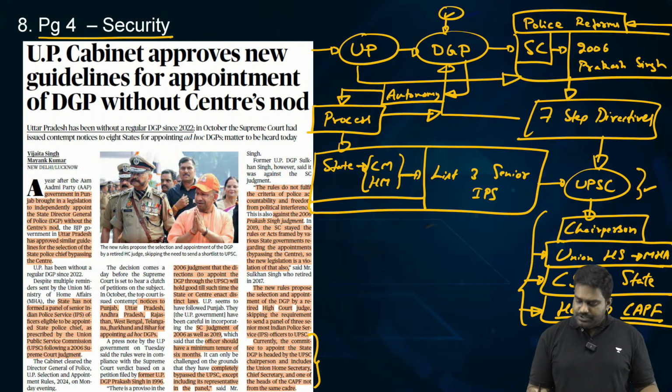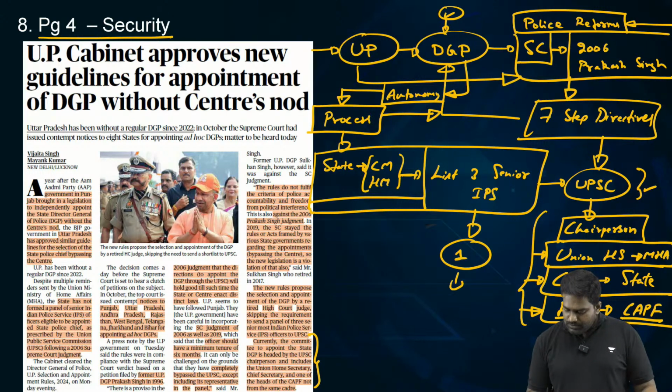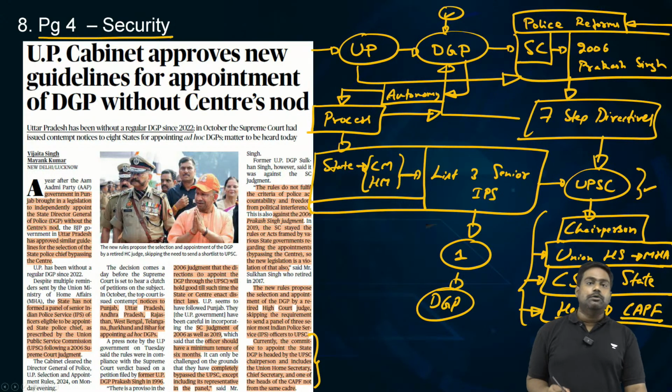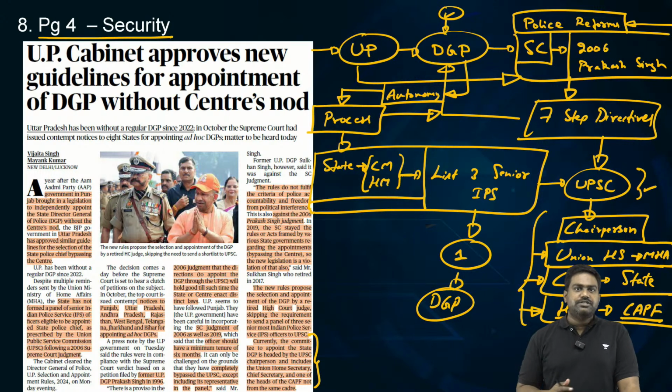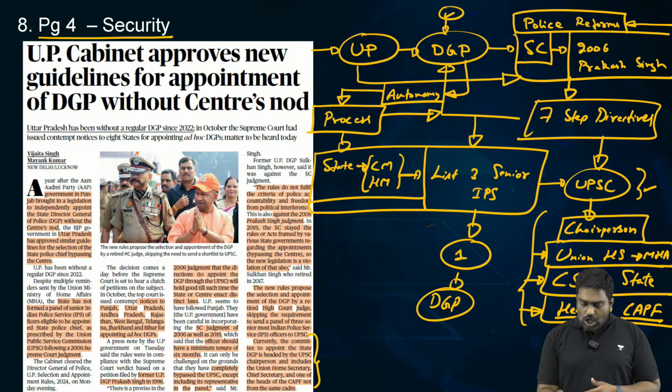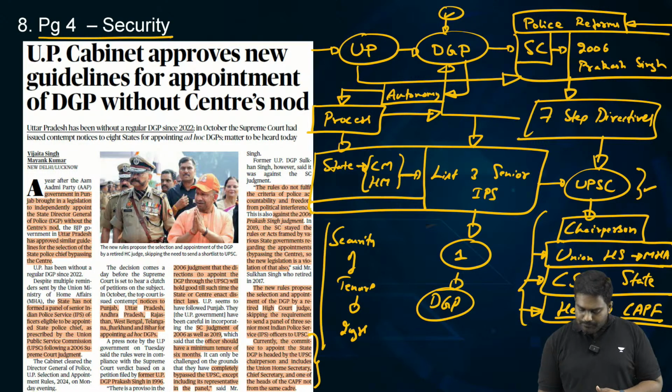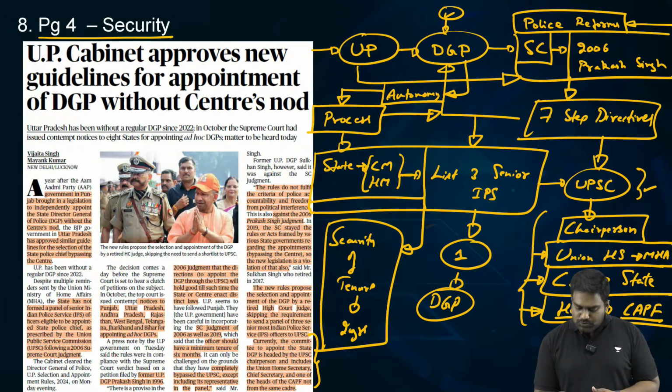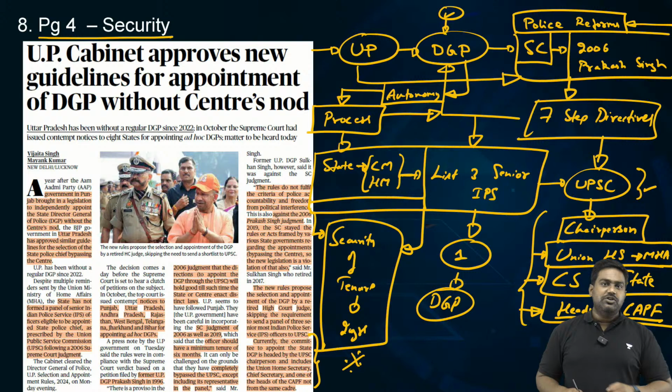So they will finalize one name to be appointed as the DGP of the state police, thus bringing more balance and more transparency into the appointment process and protecting the independence of the office, thus minimizing political interference in the police system. Along with this, the Supreme Court mandated a security of tenure for the DGP. Minimum 2 years of tenure. Before 2 years, the governments were ordered not to transfer the DGPs, not to remove the DGPs. So this was designed to protect the independence of the office of DGP.